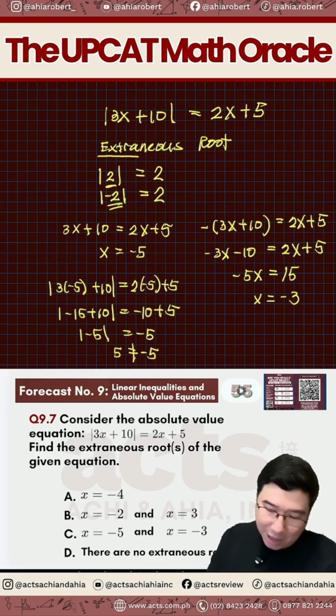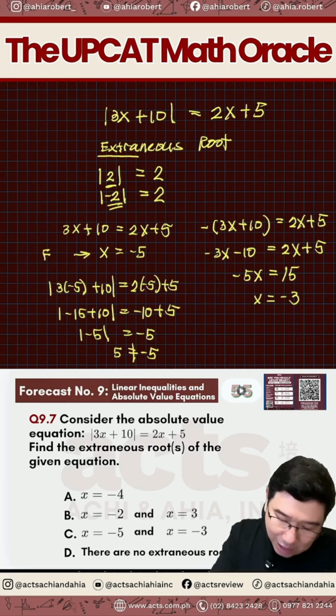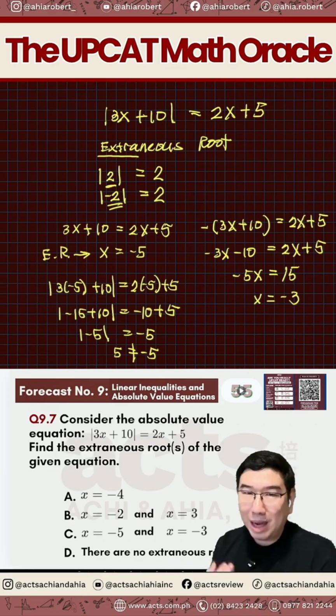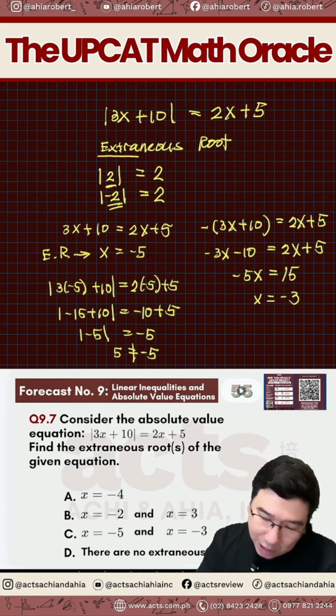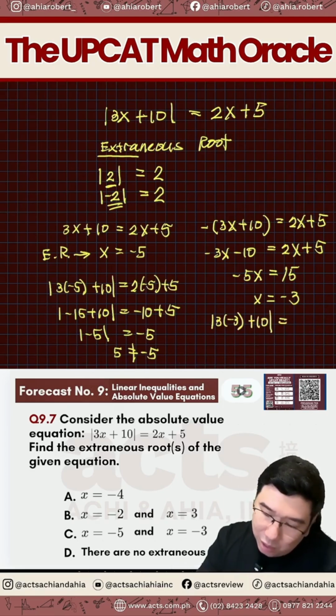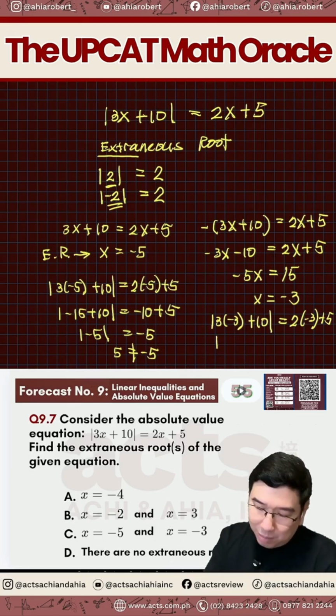Ibig sabihin ay si x equals to negative 5, this is an extraneous root. How about the negative 3? Let's verify naman ang negative 3. So when you plug in negative 3, 3 times negative 3 plus 10 equal to 2 times negative 3 plus 5. So the absolute value of 3 times negative 3 is negative 9 plus 10 is positive 1.